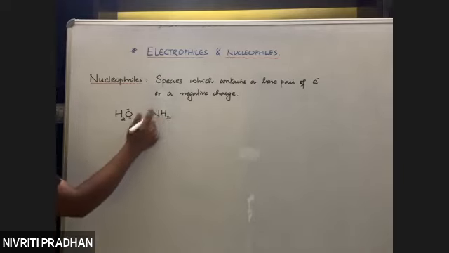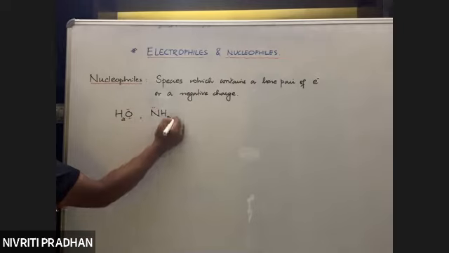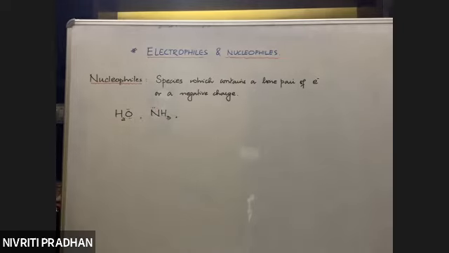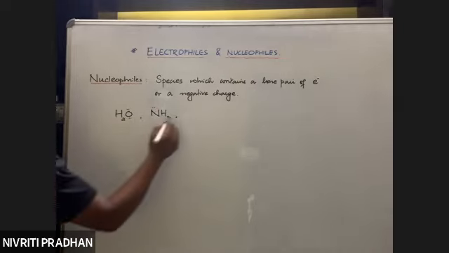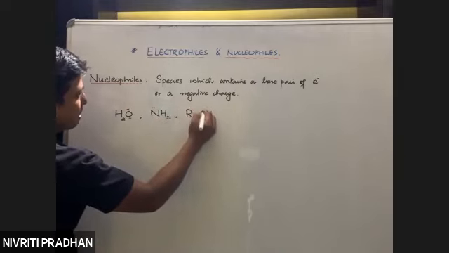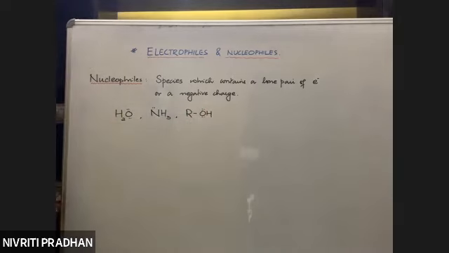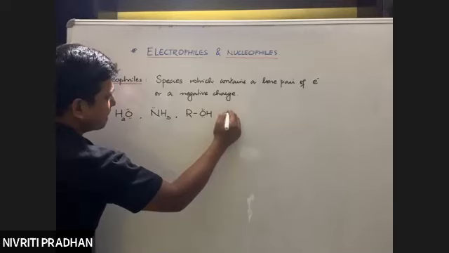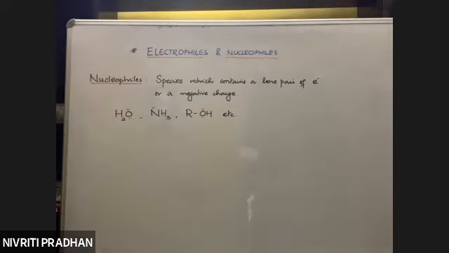Out of 5, 3 are used, so 2 will stay as a lone pair. Then alcohols, and there are other examples as well. These are species which contain a lone pair of electrons, hence they are known as nucleophiles.